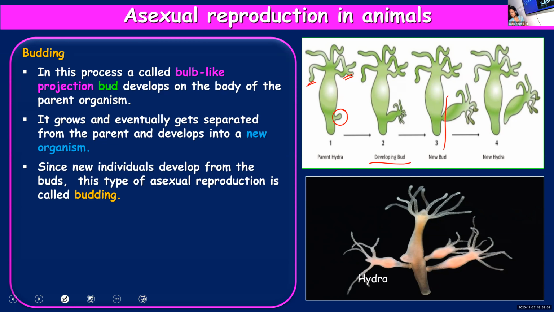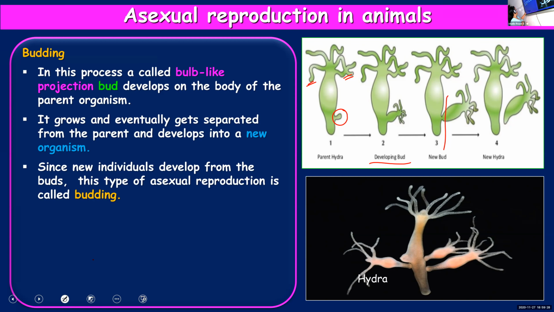This bud will slowly grow and develop into a new organism, and once it is fully grown, it will get separated from the parent and form a new hydra. You call it budding because new organisms are formed from buds.